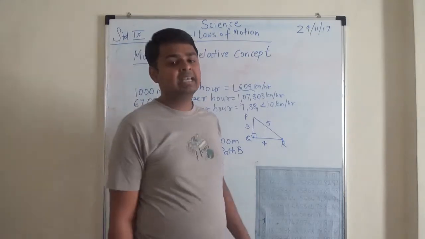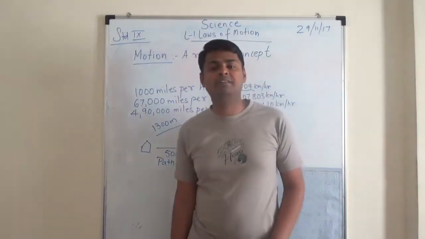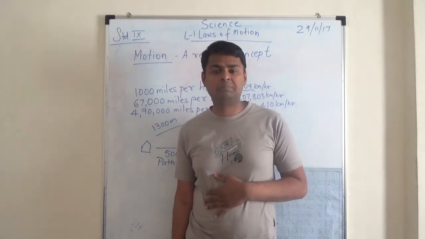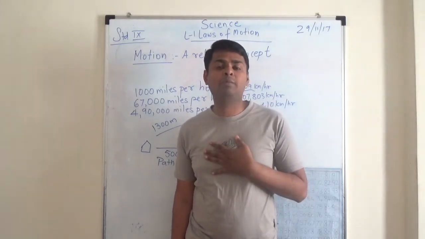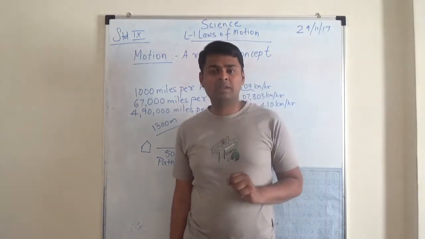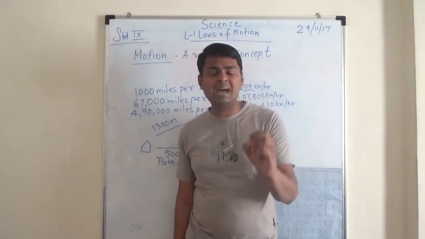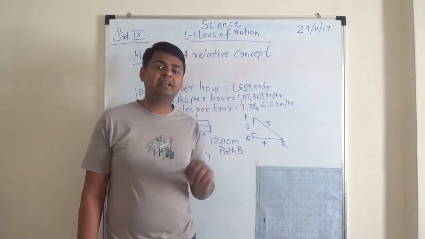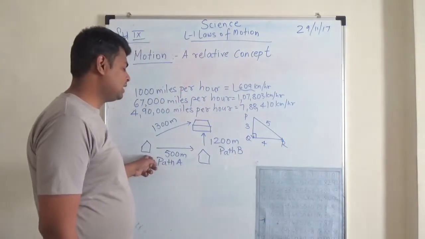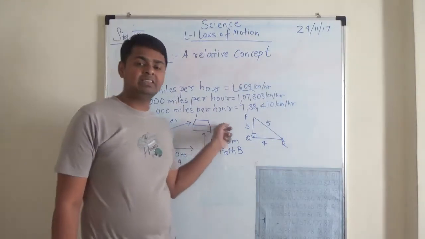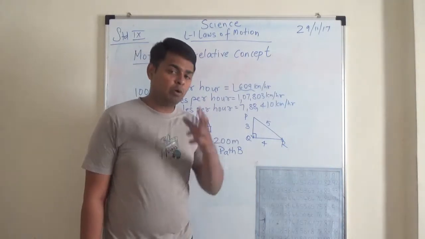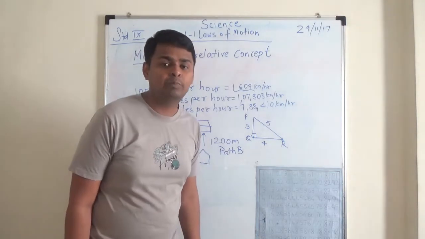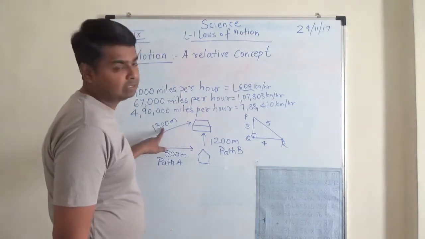So distance is the actual path that is travelled, around 1700 for Sheetal and 1300 for Prashant. Now displacement is the minimum distance between the starting and the end point, that is, the initial and final state. Initially they started from their house and finally they reached the school. So both of them have the same displacement, both have been displaced by 1300 meters.